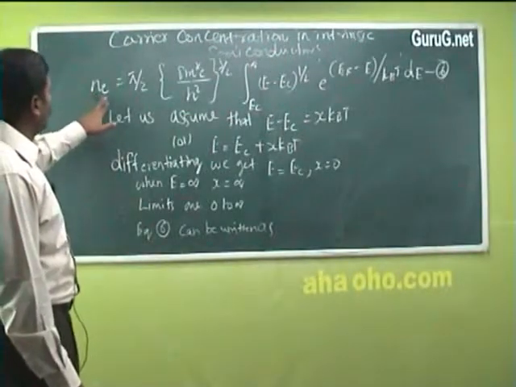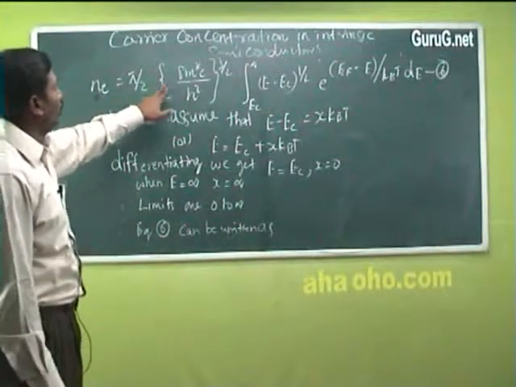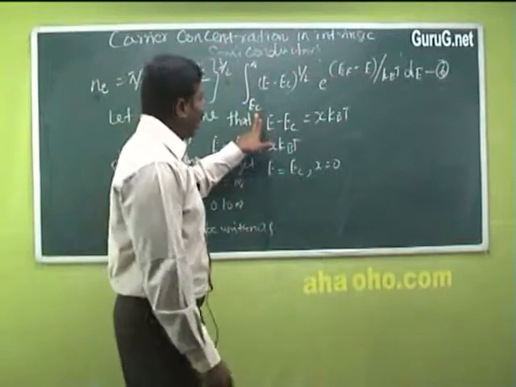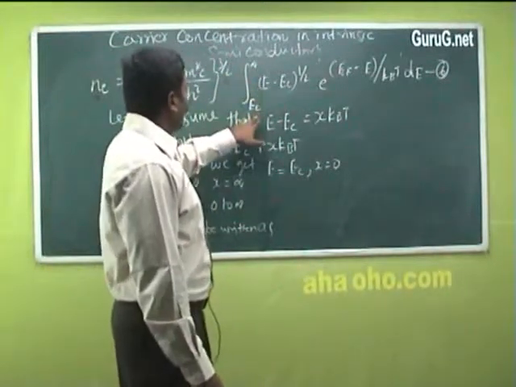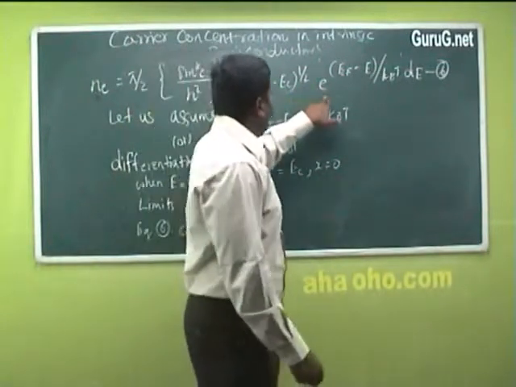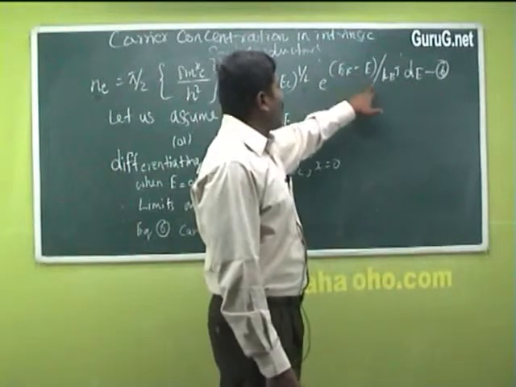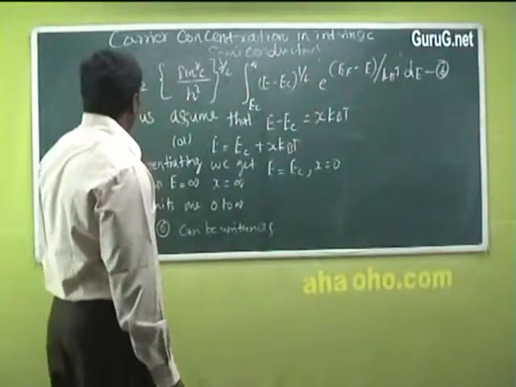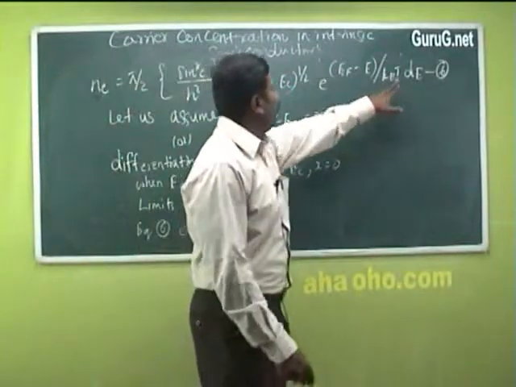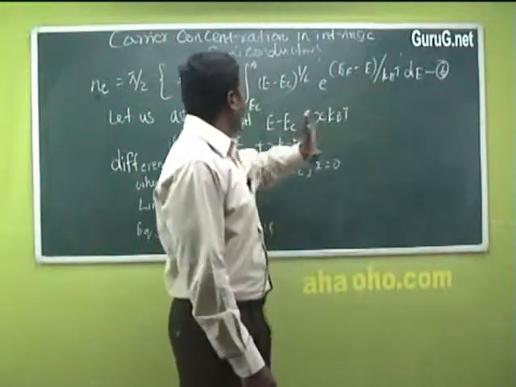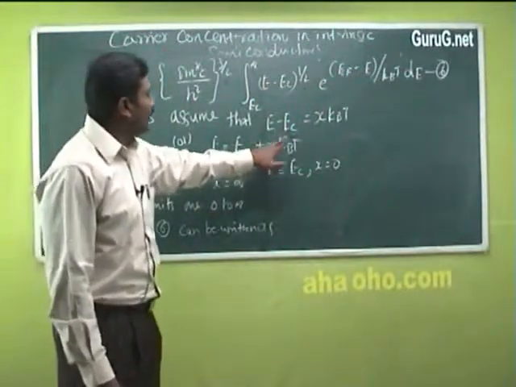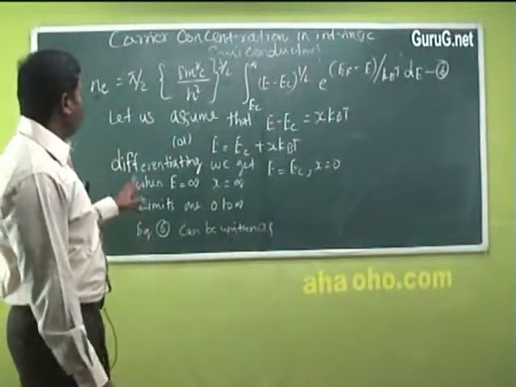Equation 6 can be written as N of E is equal to pi by 2 into (8m star E divided by h square) whole power 3 by 2 into integral EC to infinity (E minus EC) whole power 1 by 2 into e power (EF minus E) divided by KBT into dE. So let us assume that E minus EC is equal to XKBT, or E is equal to EC plus XKBT. So differentiating we